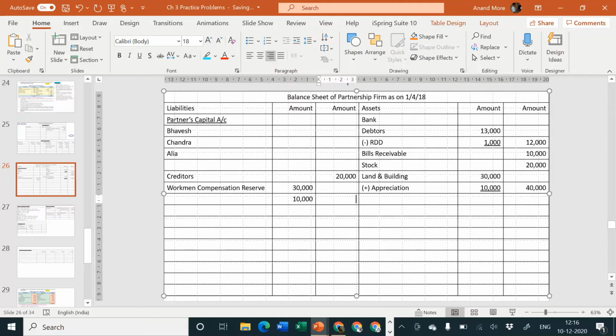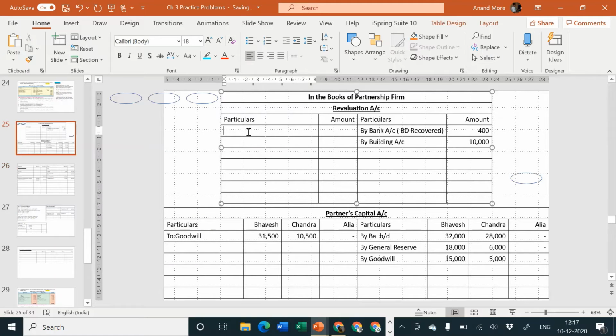So we are talking about what is to be written in the inner column. In the inner column it is 10,000. So here we'll consider add appreciation 10,000. Liability increase is a loss. Loss should be debited to revaluation account. I'll consider to workmen compensation reserve account. Okay. Amount is how much? 10,000.